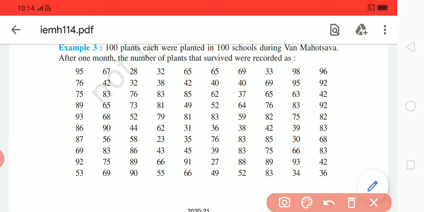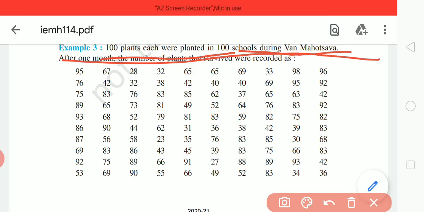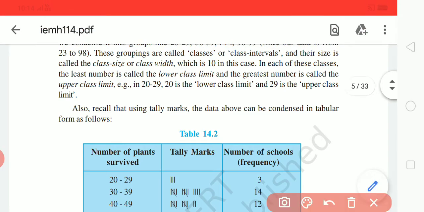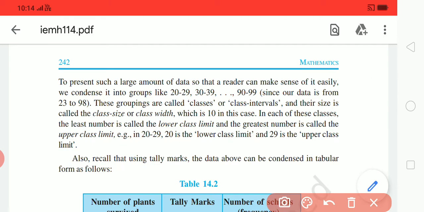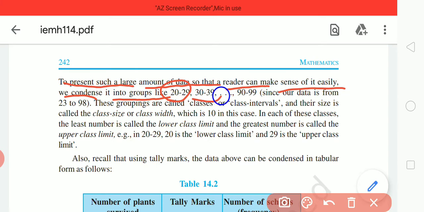So you have been given some data here, like 100 plants, each of the plants in 100 schools during the one Mahotsav. You can see the data and you can group it also. The thing I want to tell you here are some terms. To present a large amount of data so the reader can make sense of it easily, we condense it into groups like 20 to 29, this is grouping of the data, 30 to 39, up to 90 to 99.